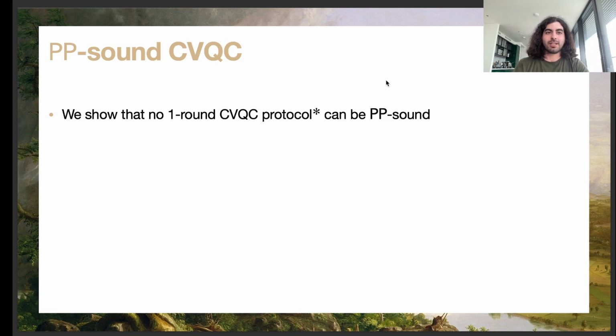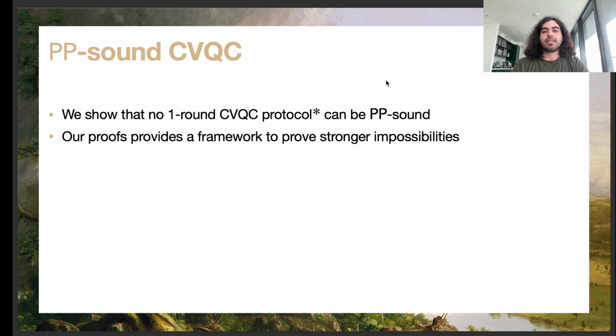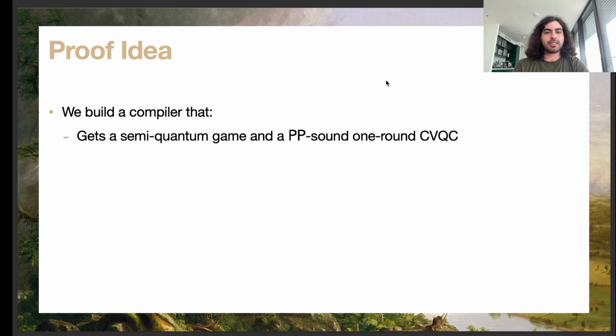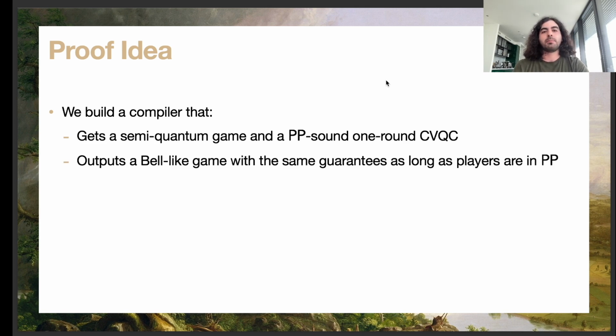And this is done exactly by combining the two ideas that we had for proving the previous theorems. The nice thing about it is that the proof somehow provides a framework for proving even stronger impossibility results. We'll get back to that later. So let's go through how the proof works. Again, similar to the first result, we build a compiler that takes a semi-quantum game and a PP-sound one-round CVQC and outputs a Bell-like game with the same guarantees, as long as we only care about cheating strategies that are within PP.